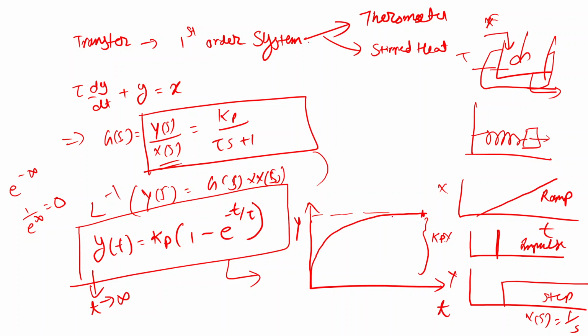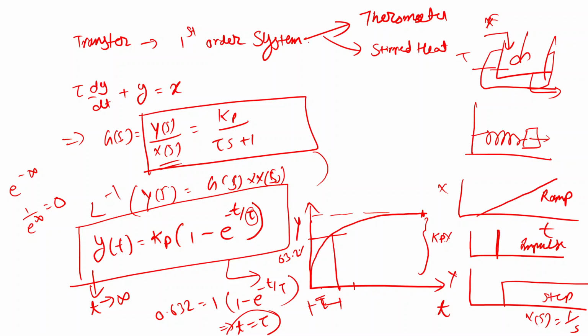Now I need to find the value of tau. What is this time constant? At some point, the time taken by the system to reach 63.2% of this value, we call tau. So this time taken is the time constant, and this process gain we call kp. If you replace y(t) as 0.632 and kp as 1, then you get e raised to minus t upon tau, and if you solve this, you will get time as tau. That is how we obtain the time constant value.